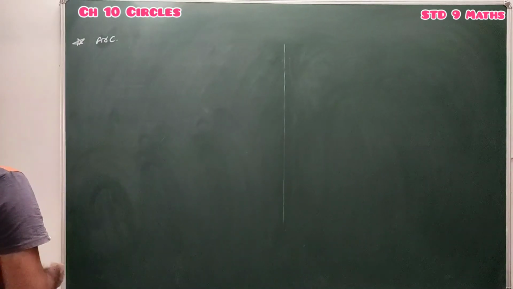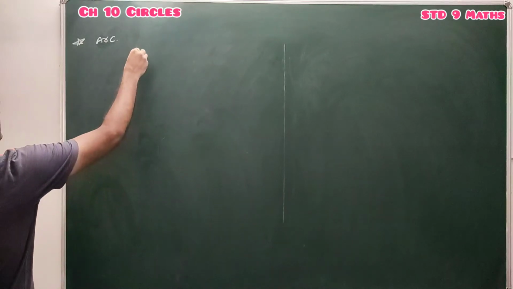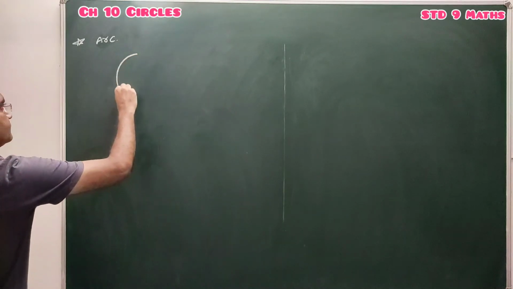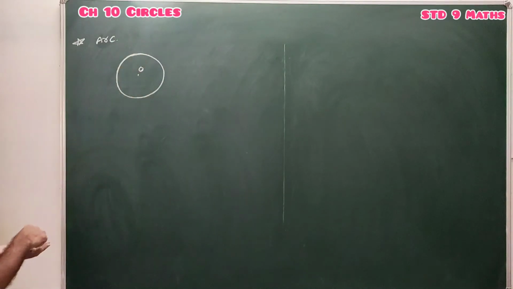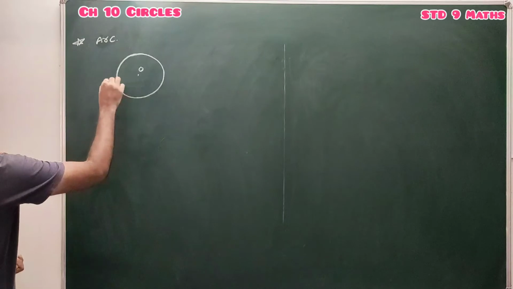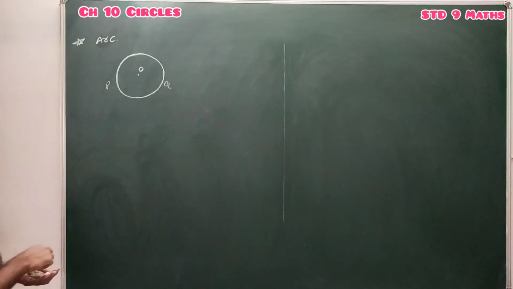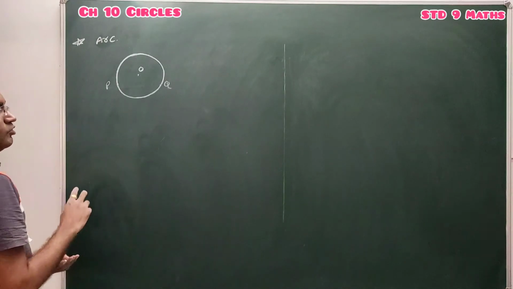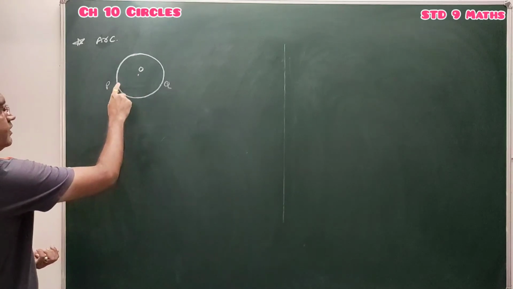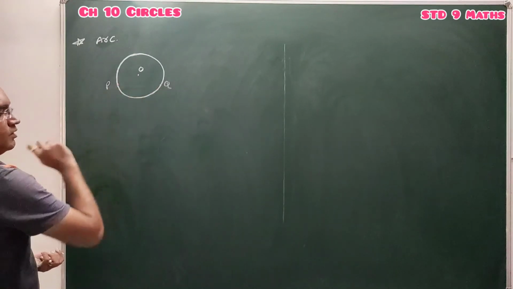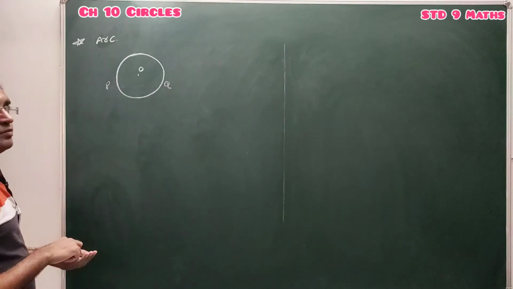Okay students, the next term of the circle is arc of a circle. Consider one circle with center O and 2 points on the circle, point P and point Q. Previously we discussed the chord of a circle. To define a chord, we considered 2 points on a circle and a line segment joining these 2 points. So the line segment joining these 2 points defines the chord of the circle.